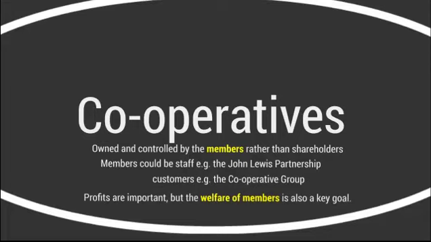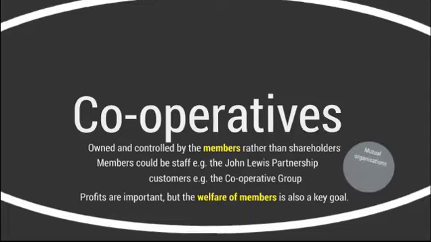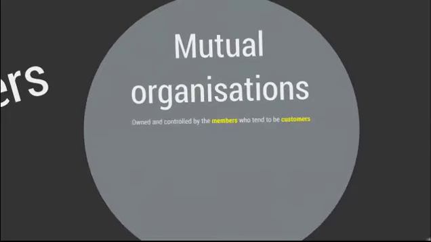Before we move on from cooperatives, we're just going to look at mutual organisations. Mutual organisations are similar to cooperatives in that they are owned and controlled by the members. However, in a mutual organisation, these members tend to be customers rather than the staff. Another key difference between a mutual organisation and a cooperative is that mutual organisations tend to focus on financial services rather than physical products. The example we gave before of the cooperative or co-op in the UK is an example in which one of the main products they sell is food. However, mutual organisations tend to always focus on financial services.